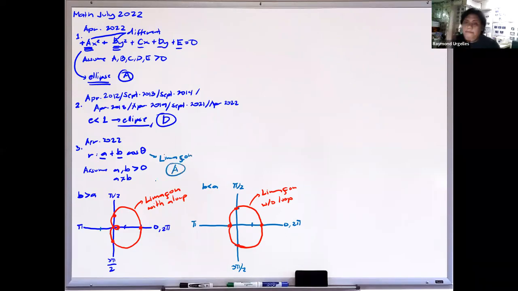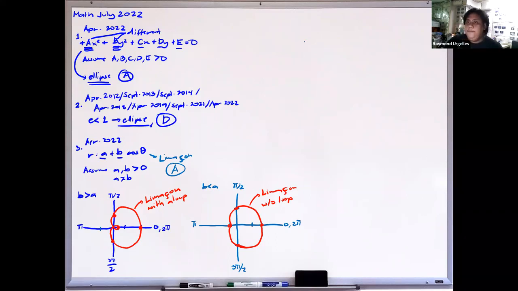Pag yung A natin saka yung B ay equal, ang tawag natin doon ay cardioid. Yung cardioid natin is yung ganito, parang ganito yung magiging itsura. Although ito yung given sa atin, this is what we call a limason, with a loop saka without a loop.